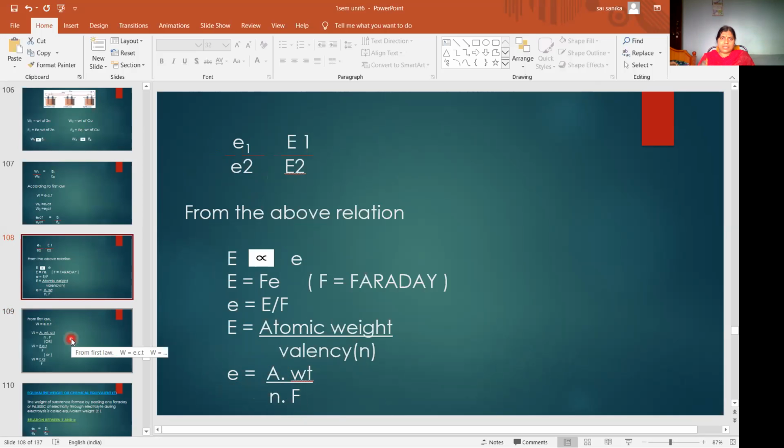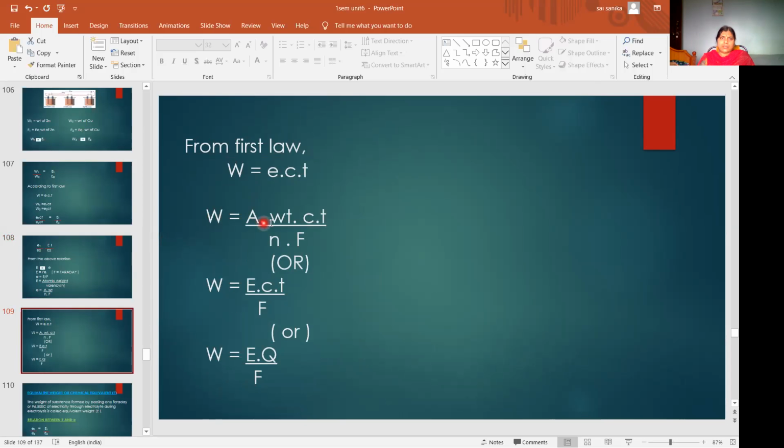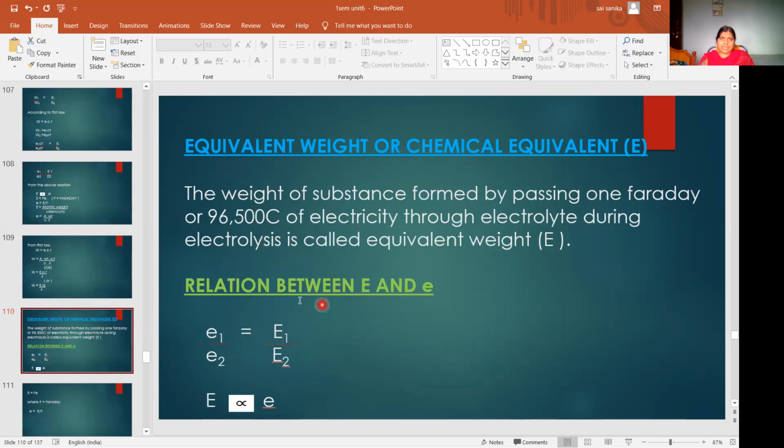So what happens here? W is equal to atomic weight by n into F, and C into T. This atomic weight by n is nothing but capital E. So W is equal to ECT by F, where C into T is nothing but Q. W is equal to EQ by F. So this is about Faraday's second law.